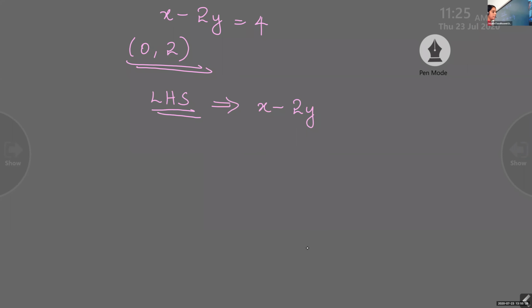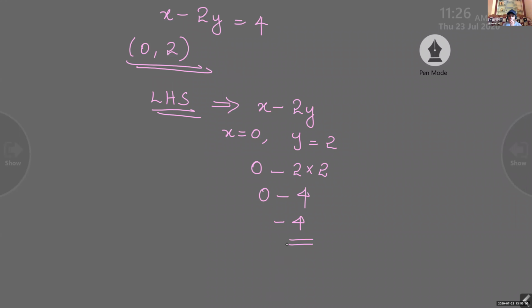Now, (0, 2): instead of x you have to substitute 0 and instead of y you have to substitute 2. So 0 minus 2 into 2, and it is 0 minus 4, which is minus 4. What about the RHS?